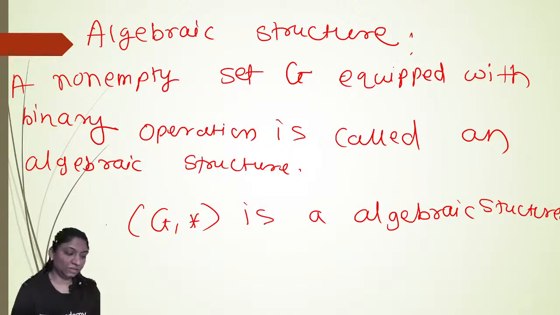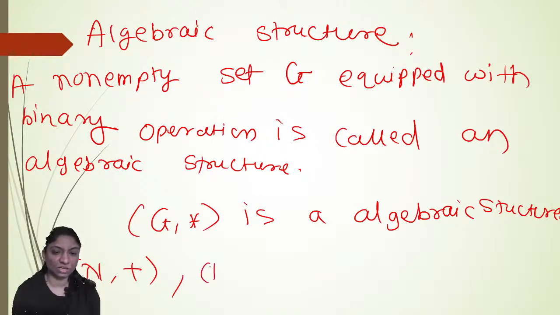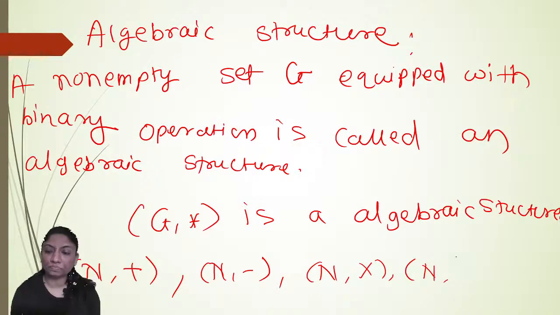Now there are many algebraic structures. For example, suppose N is the set of natural numbers and addition is a binary operation defined on it. So (N, +) is an algebraic structure. N with respect to subtraction is an algebraic structure. N with respect to multiplication is an algebraic structure. N with respect to any defined operation star is again an algebraic structure. So there are many algebraic structures.